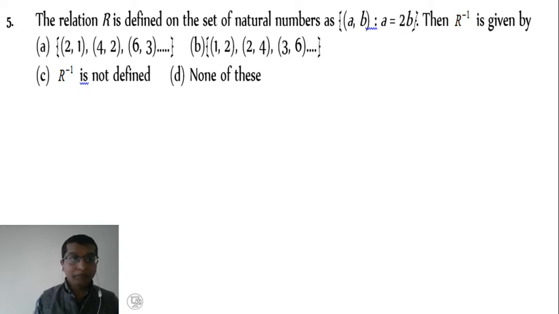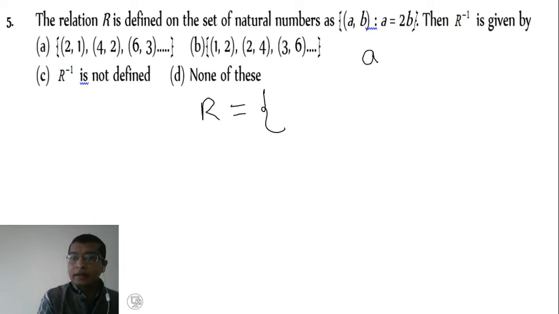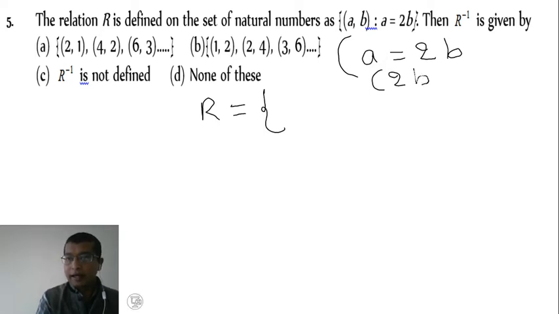Example number 5: the relation R is defined on the set of natural numbers as (A,B) such that A equals 2B, then R inverse, R to the power minus 1, is given by. So here first we have to write the relation. R equals, see here A is nothing but 2B, so in the ordered pair (A,B), I take A as 2B, right? A I write as 2B, comma, B itself I write.